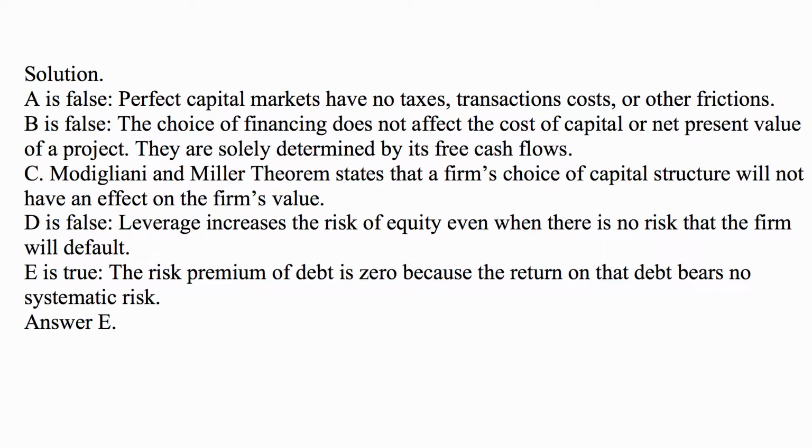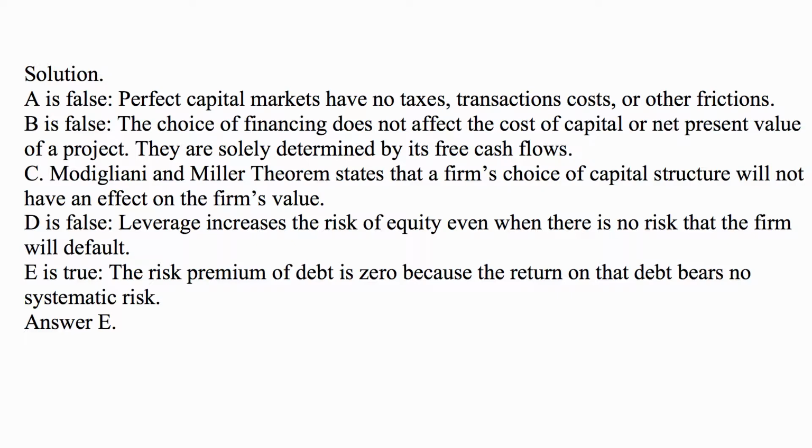And again, you may think, well, in real life it does, but that's because of things that we disregard in the model for perfect capital markets. Things such as taxes, bankruptcy costs, and agency costs. And so C is false, and D is false too.